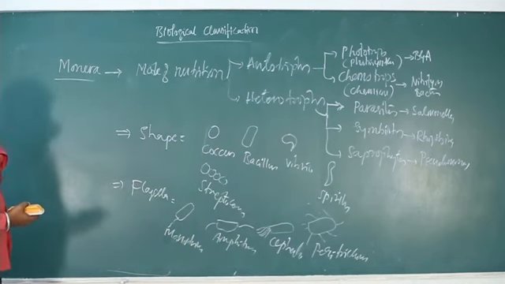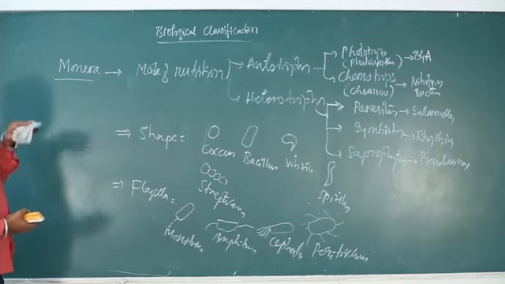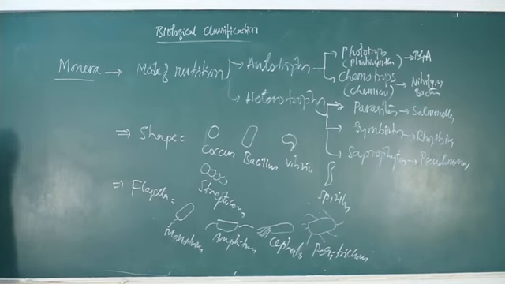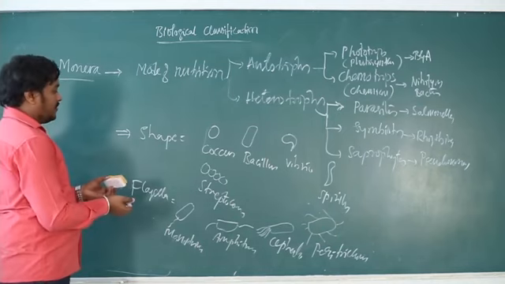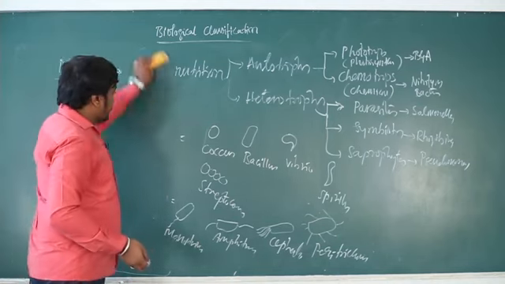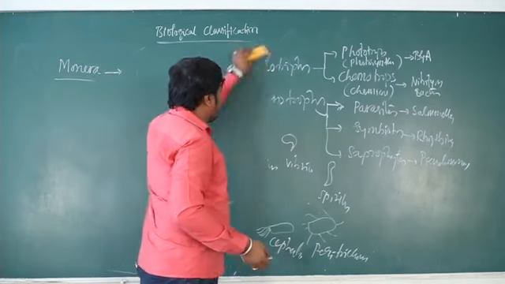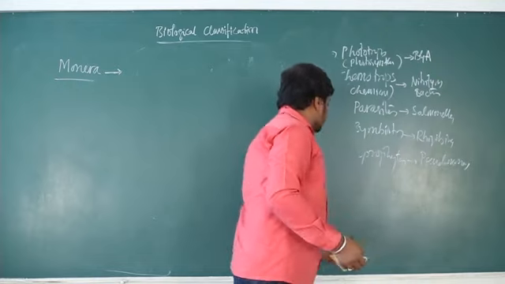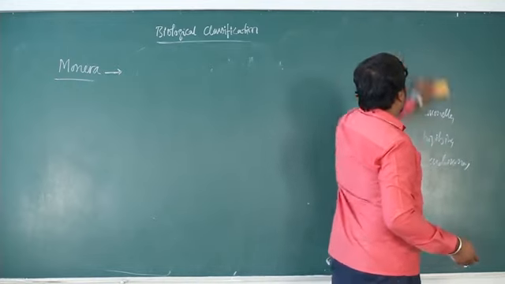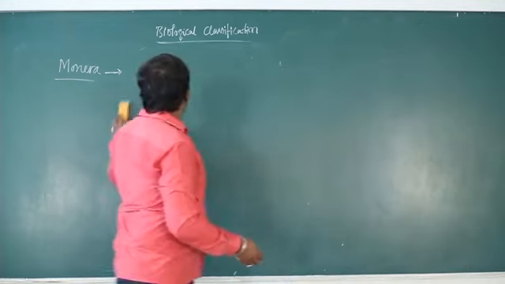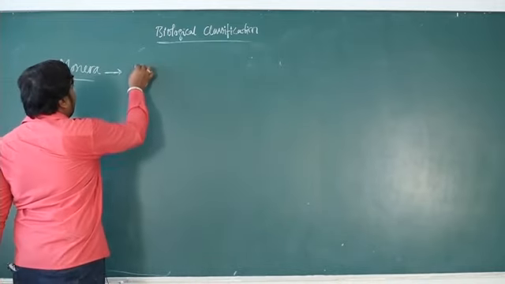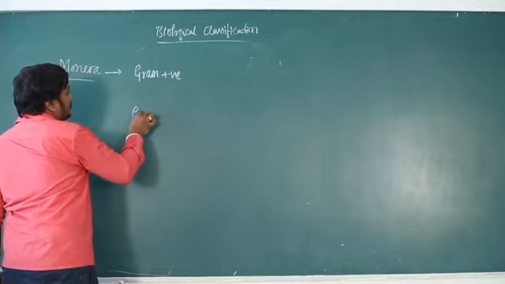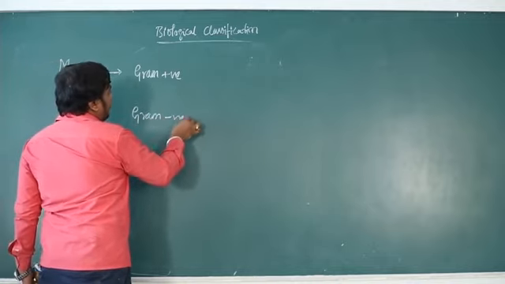Along with that, bacteria can be classified based on their cell wall material. They can be classified into two categories. So let me deal with that one also. Bacteria can be classified into gram positive and gram negative depending on the amount of cell wall material and presence of a membrane over the bacteria.